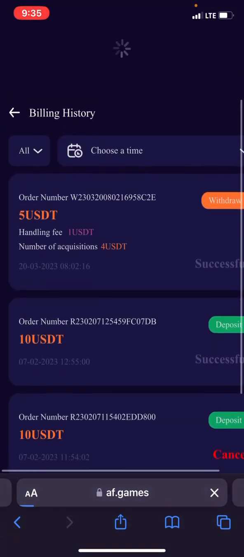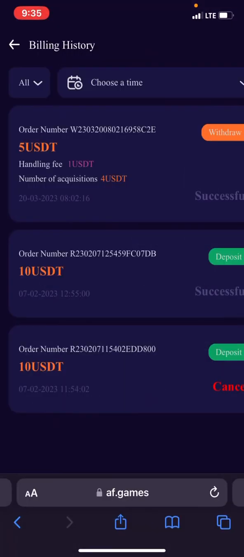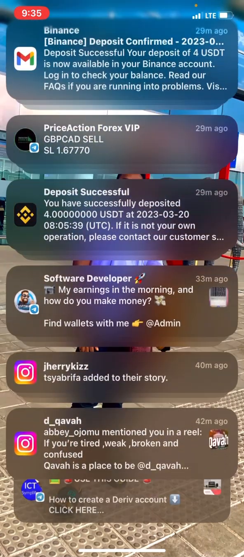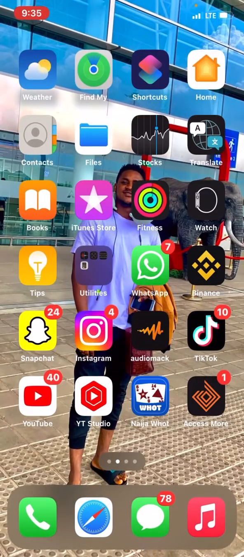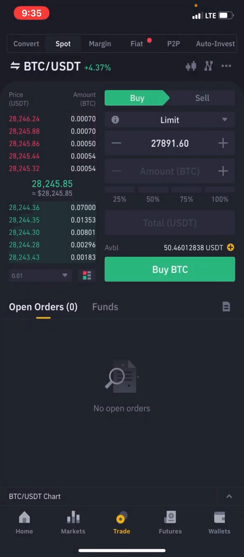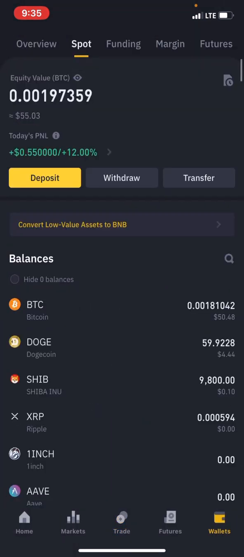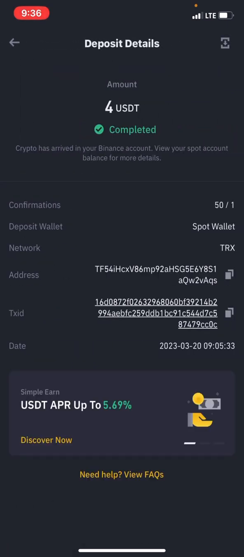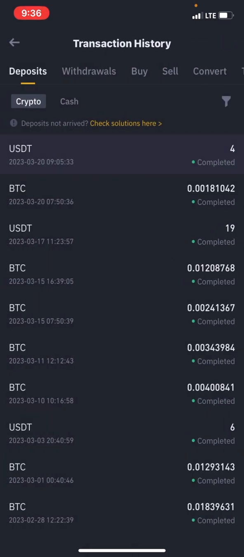So let me go over. Look at Binance here, deposit successful, $4, right? So let me go back to my Binance and still show you from there. Back home. So you can see it's USDT $4 completed, right? You guys can see it. So yes, Afcoin is working, guys. Afcoin is working.